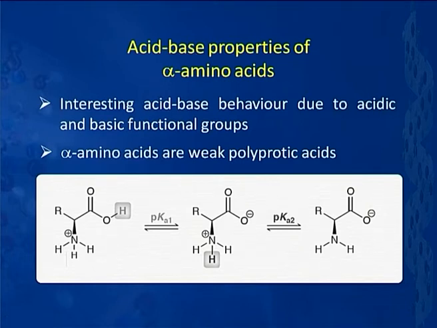Now, suppose I take another amino acid wherein the side chain also has some kind of ionizable group, say aspartic acid, which has a carboxylic acid there, or lysine, which has an additional ammonium group. In those cases, yet another ionization comes into the picture, that means it will act as a triprotic acid. So, the bottom line is that all alpha amino acids will behave as at least a diprotic acid. That is one consequence of the presence of two functionalities in the same molecule.